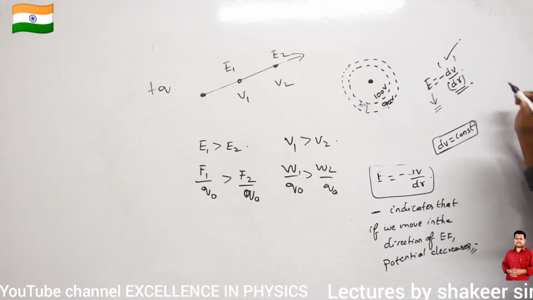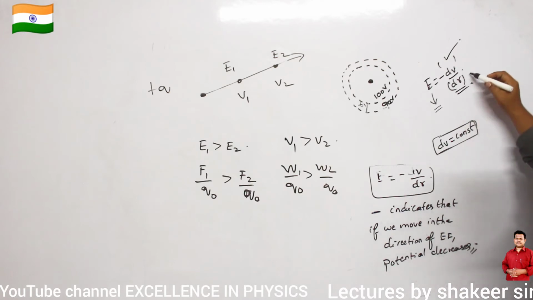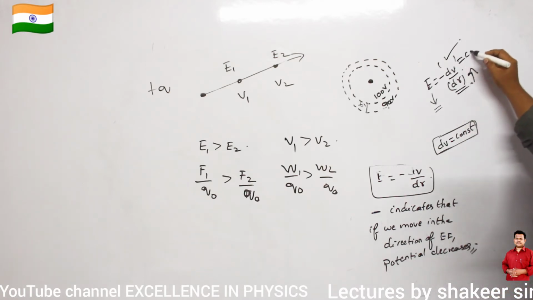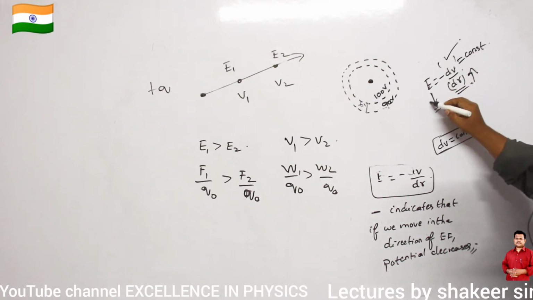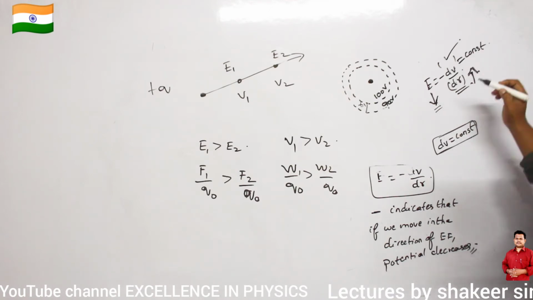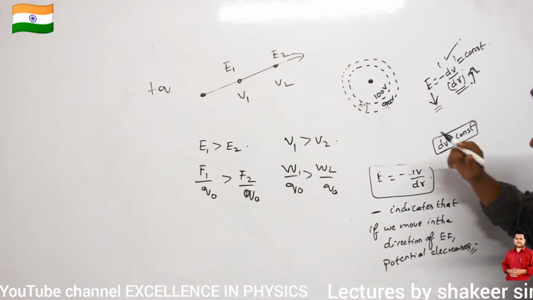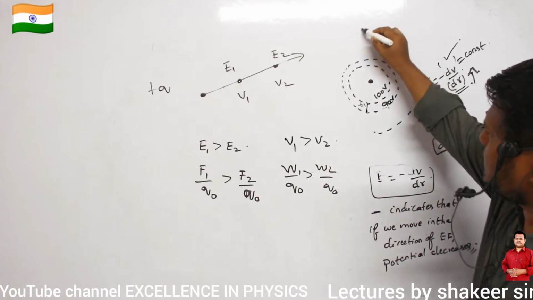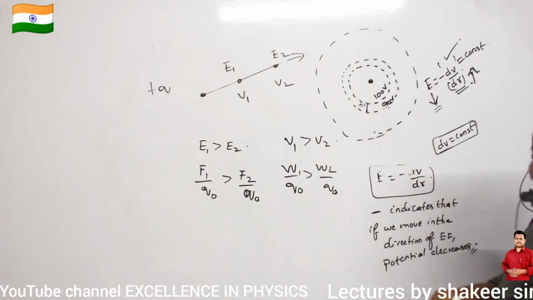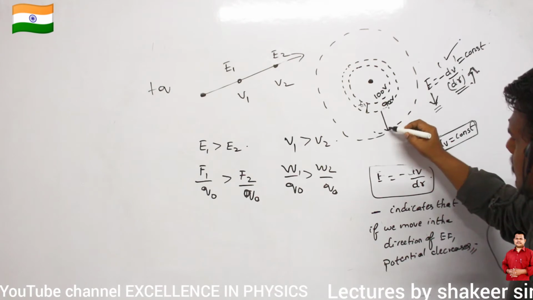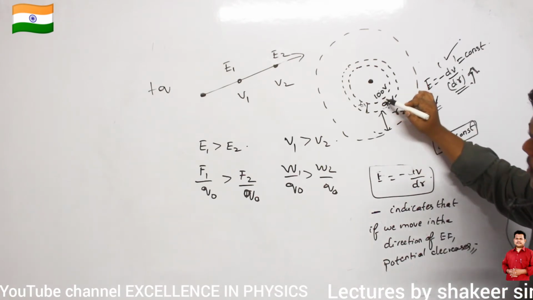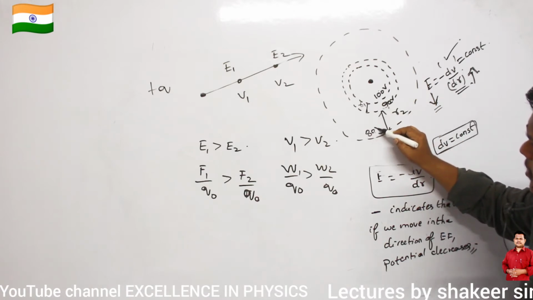Then how should dr be? Dr value should increase. That is the meaning of this. If dV is constant but E value decreases, it means dr value should increase. Here I have drawn the potential at a distance of R1, so the next potential surface I have to draw at a greater distance. So this distance will be R2. Clear? So this is 100, this is 90, this is 80 volts.